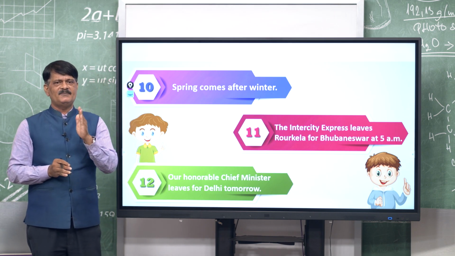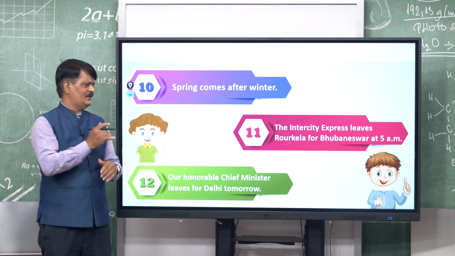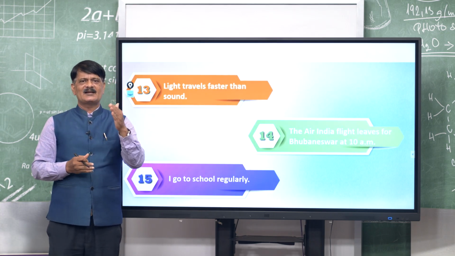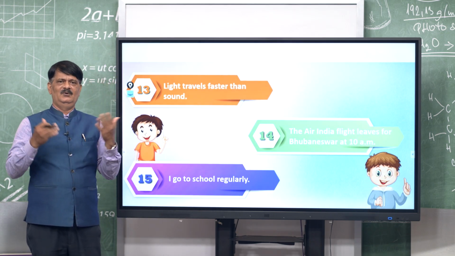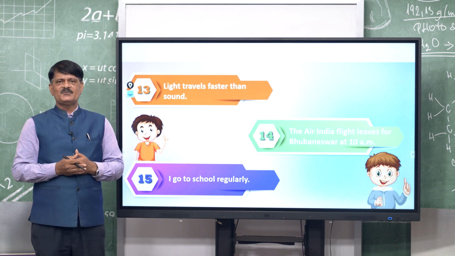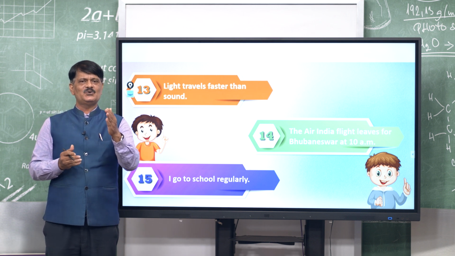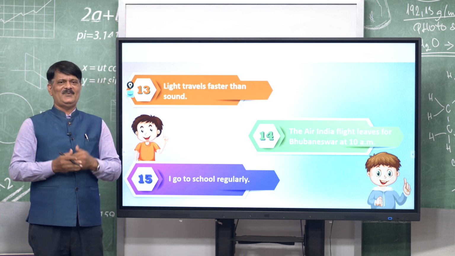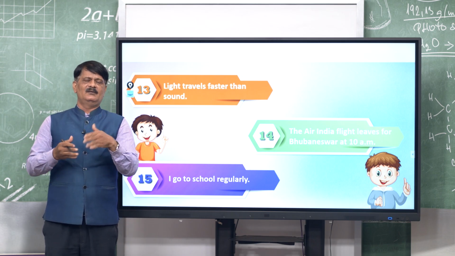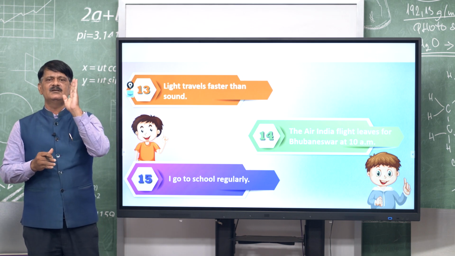Our honorable chief minister leaves for Delhi tomorrow. The same sentences are there. Another, you see, more is there. Light travels faster than sound. It is also a fact. It is true. Air India flight leaves for Bhubaneswar at 10 am. I go to school regularly. You see, number 15, the last one, it is a very simple sentence. It is what? It is a habit. Okay. I think you are clear about the present simple.